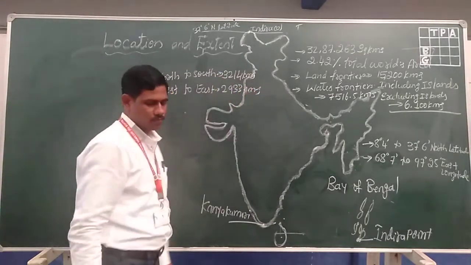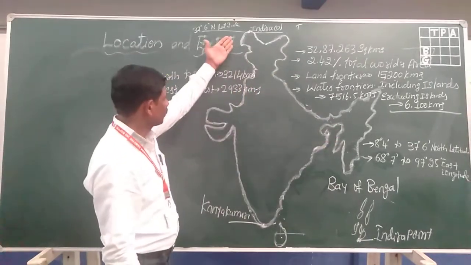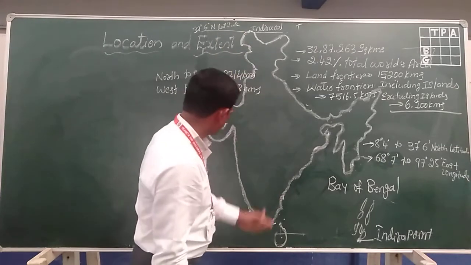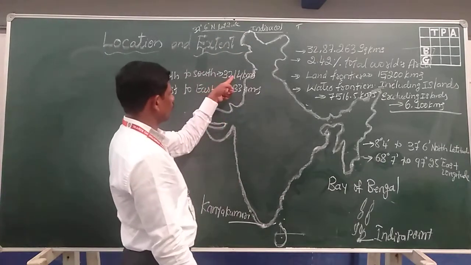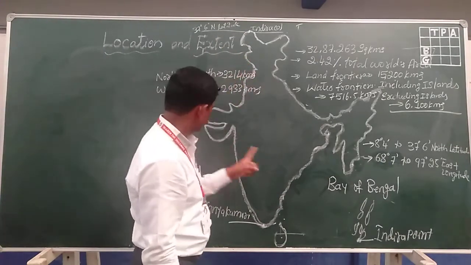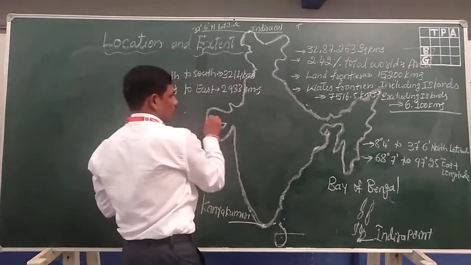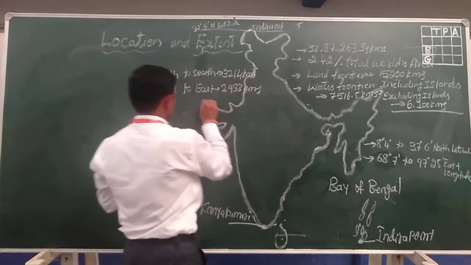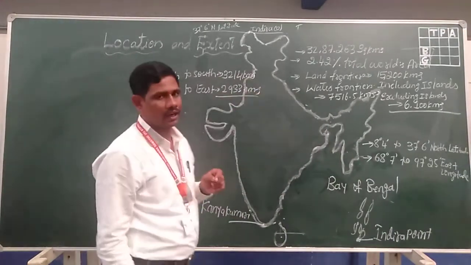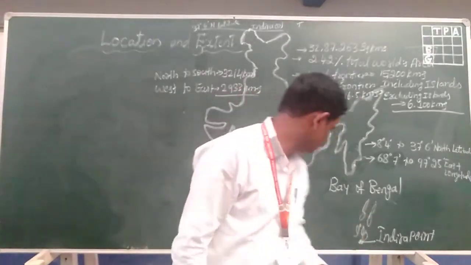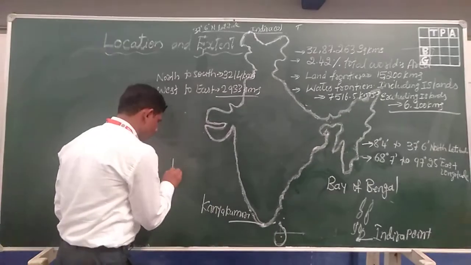So it is that extension from Kashmir to Kanyakumari 3,214 kilometers, and Kutch to Arunachal Pradesh, means Gujarat to Arunachal Pradesh, 2,393 kilometers.